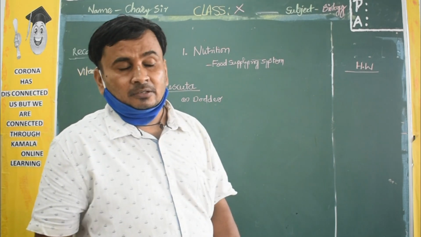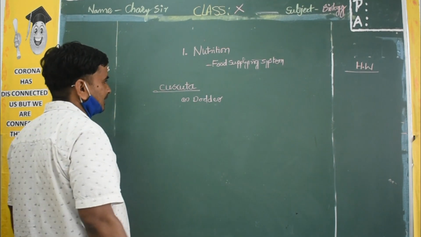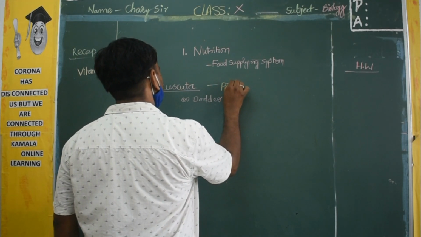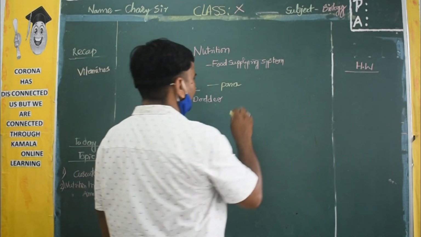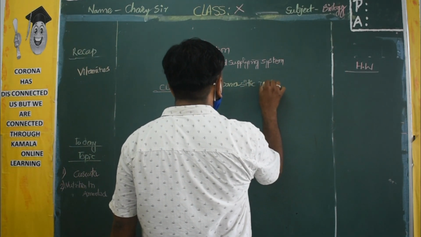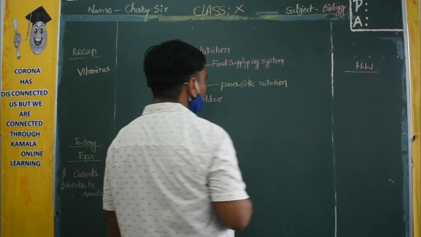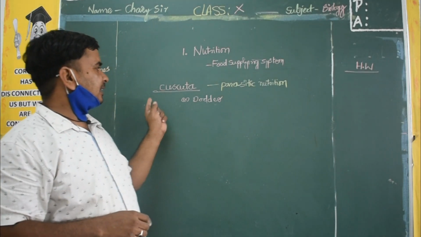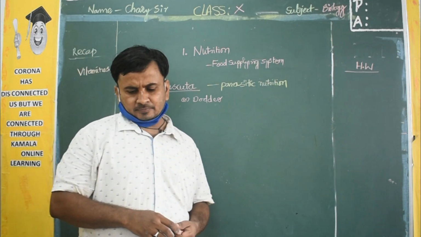Generally, there is one plant that has a parasitic nature. So that is a parasitic plant, another name is parasite plant. Parasitic nutrition. If you see Cuscuta, parasitic nutrition is there, na? So what is the meaning of parasitic nutrition?